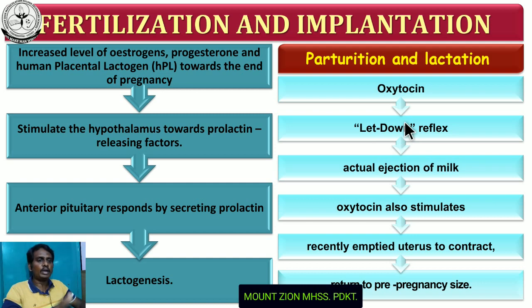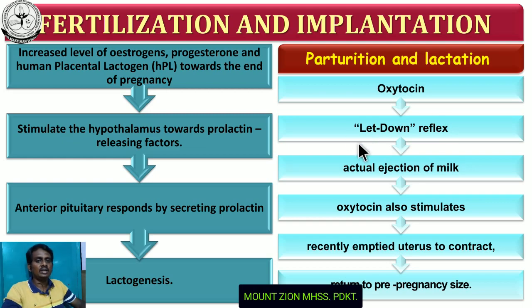delivery of fetus or parturition. This oxytocin causes a powerful contraction in the delivery of fetus, in the parturition process. But in case of the lactation process, this oxytocin is involved in the let down reflex.